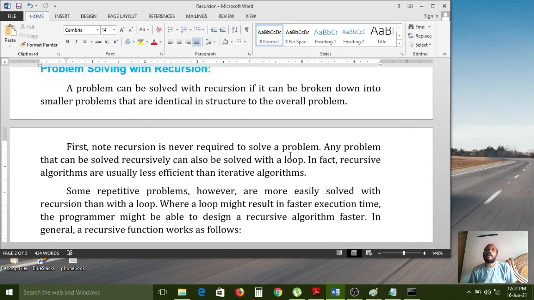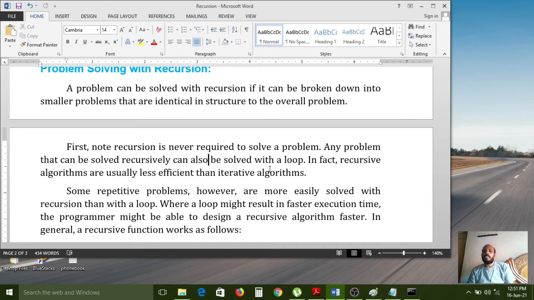Recursion is not an important concept, but according to our syllabus, we have to know about it. Any problem that can be solved recursively can also be solved with a loop. Actually, compared to the recursion concept, looping statements are a very great concept to break a major problem into smaller problems and get a solution for large problems. Loops are a very important concept.